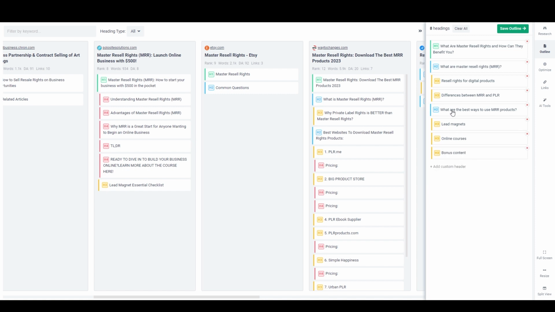And actually, I think instead of this one as my second H2, I want to have something like this. So we have best websites to download master resell rights products. So I'm just going to add that one. I'll say best websites for master resell rights products. That's a good one.